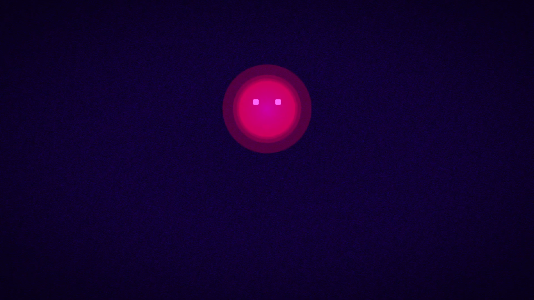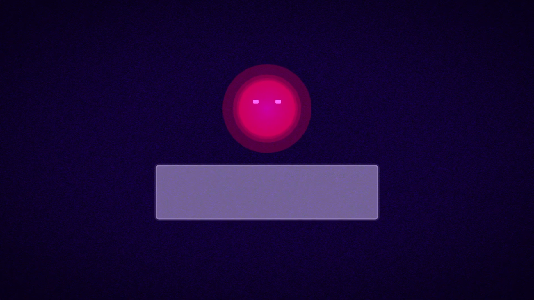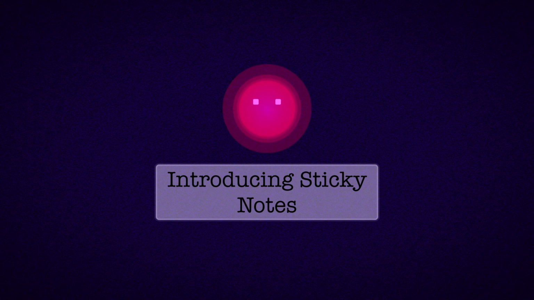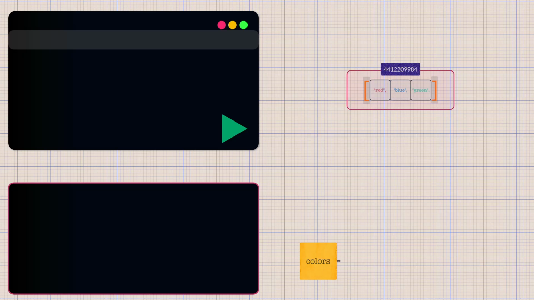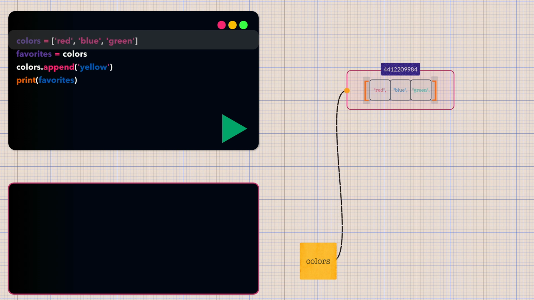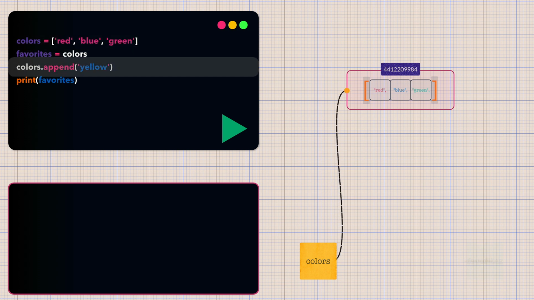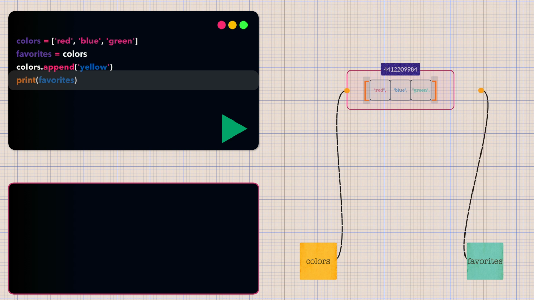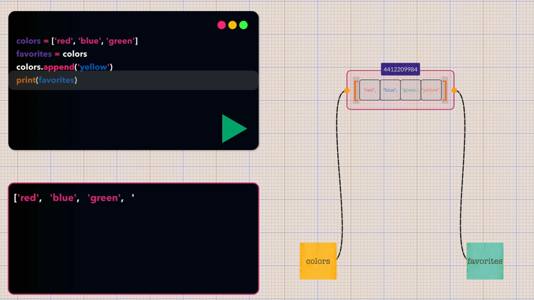A more accurate way to think about Python variables is as references or sticky notes that point to objects in memory. When we write colors is equal to red, blue, green, Python creates a list object in memory and creates a reference called colors that points to it. When we write favorites is equal to colors, we are not creating a copy of the list. Instead, we are creating a second reference, a second sticky note called favorites that points to the same list object that colors is already pointing to. Now we have one list object with two references pointing to it.